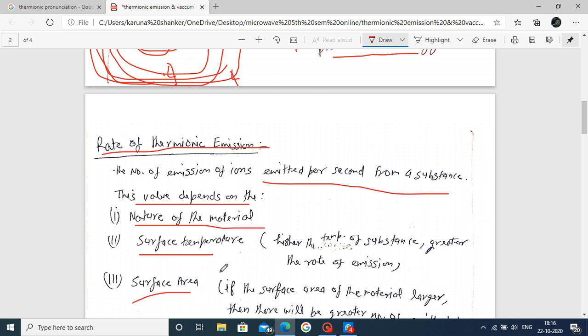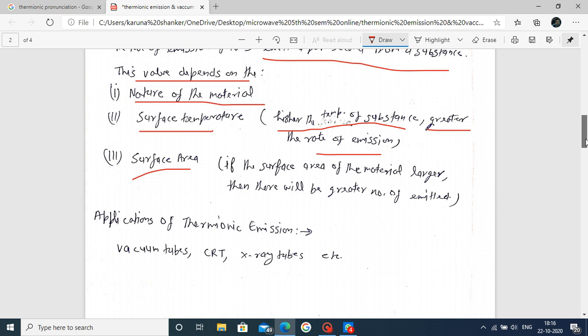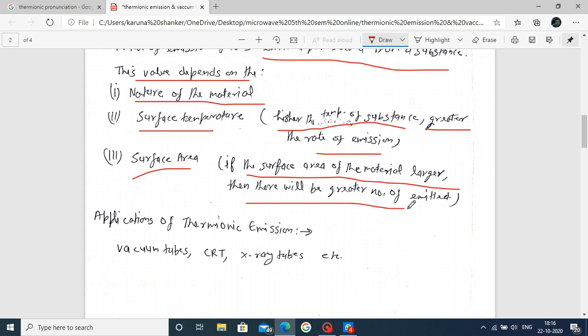Here it is written that the higher the temperature of the substance, the greater the rate of emission. And if the surface area of the material is larger, then there will be a greater number of emitted electrons or ions.